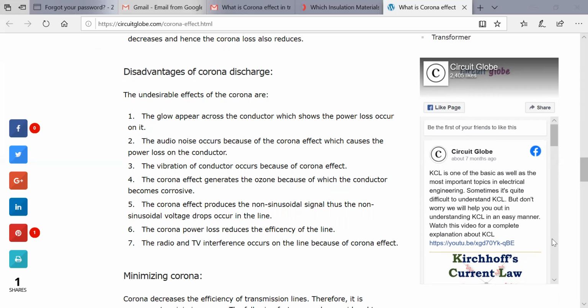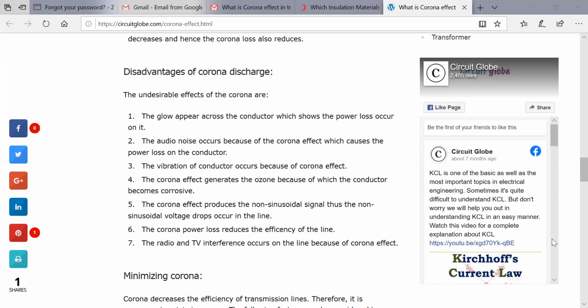So, the disadvantages. The second one: audio noise occurs because of the corona effect, which causes power loss in the conductor. Vibration is also a thing. Vibration of the conductor will occur whenever the corona effect is there, so vibration is also a disadvantage.